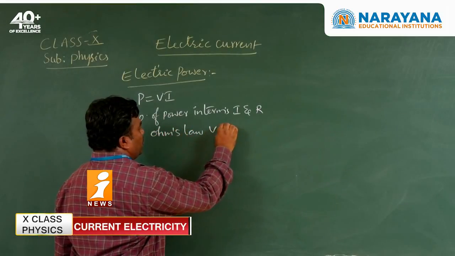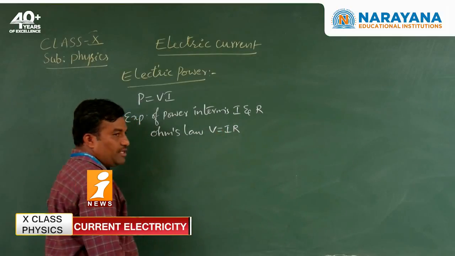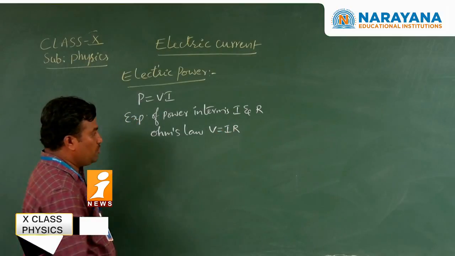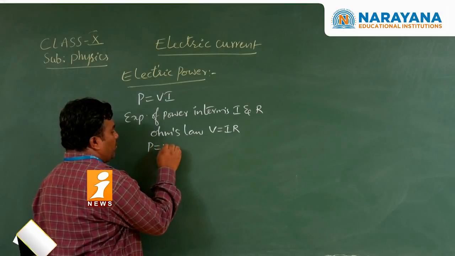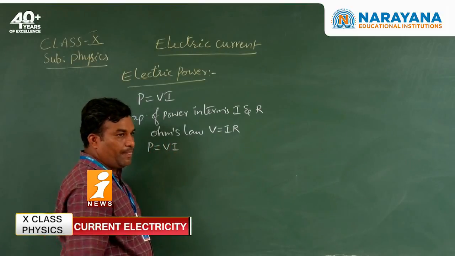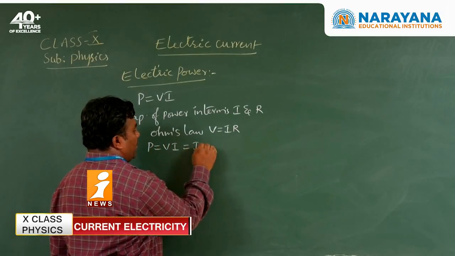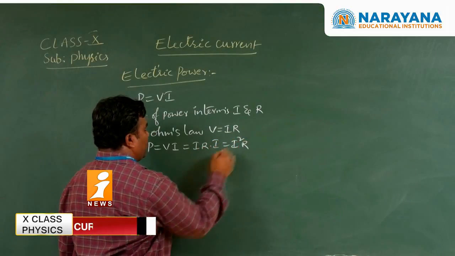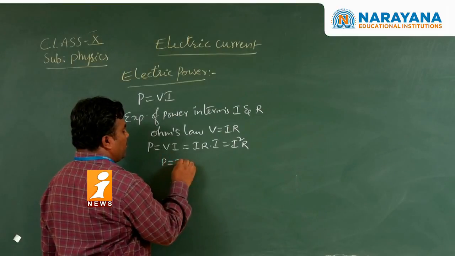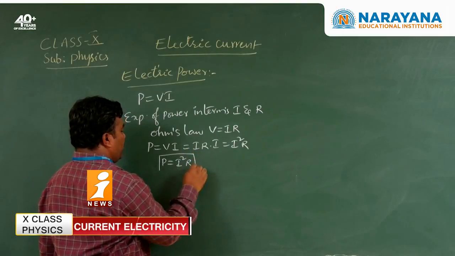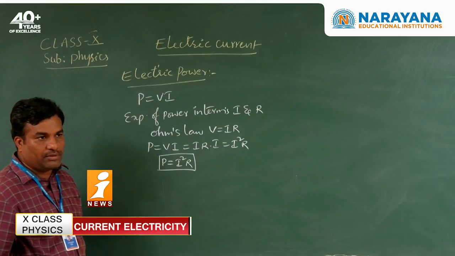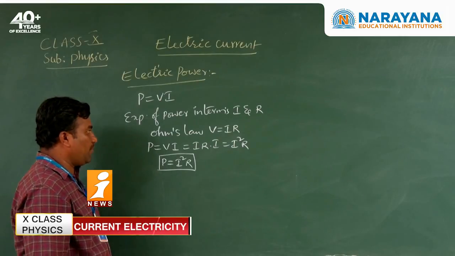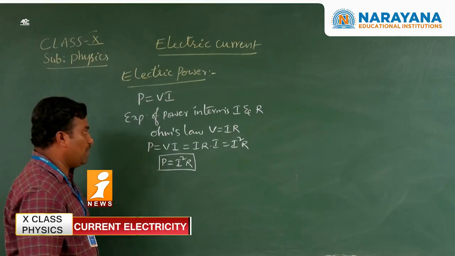V is equal to IR. Now power P is equal to V into I. Replacing V with IR, we get I into I, that is I square R. So power P is equal to I square R. This is the expression for power in terms of I and R.